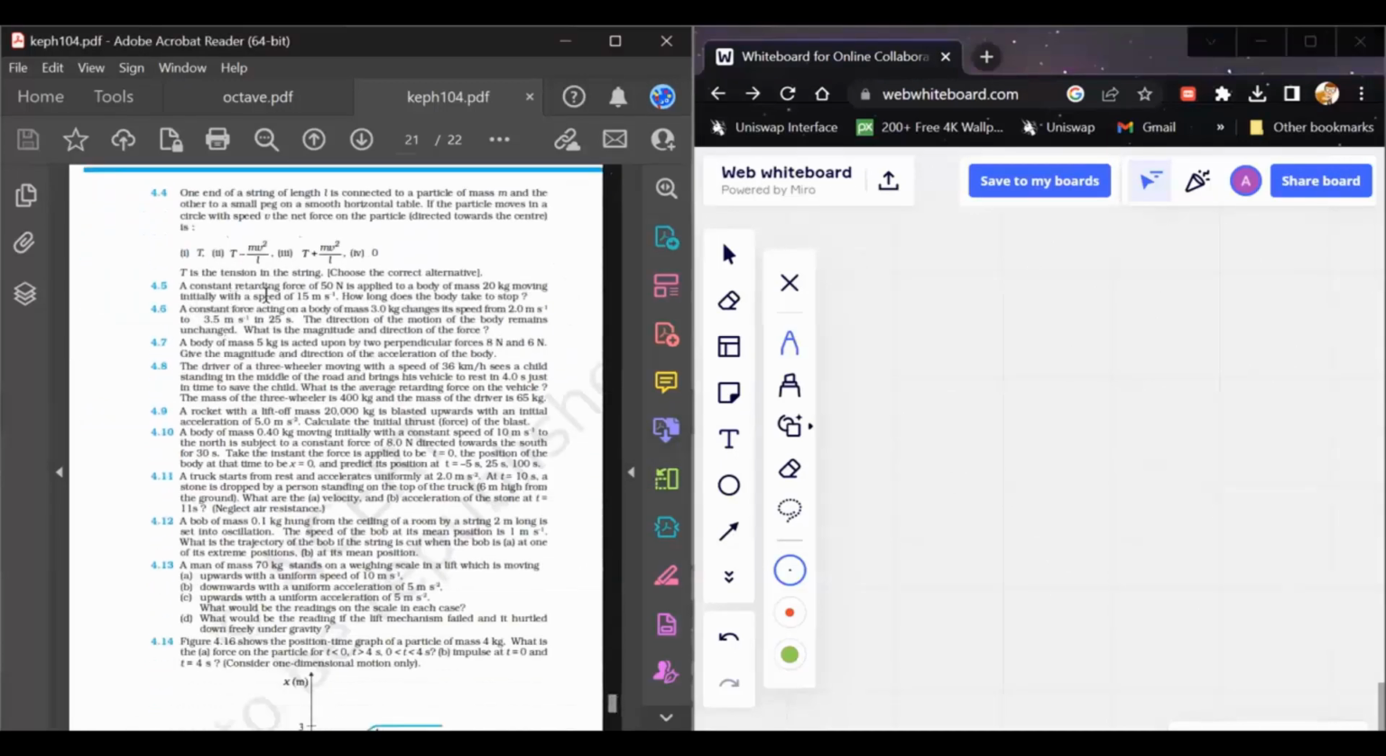Let's move to the next question, which says that a constant retarding force of 50 Newton is applied to a body of mass 20 kg moving initially with a speed of 15 meter per second. How long does the body take to stop?